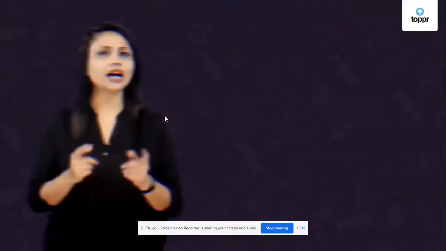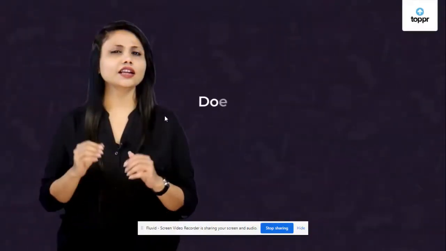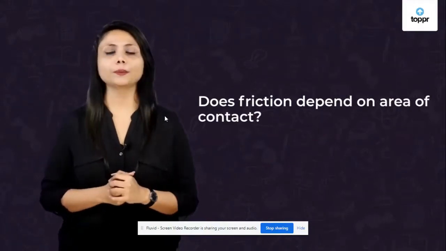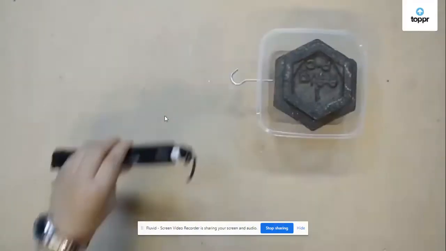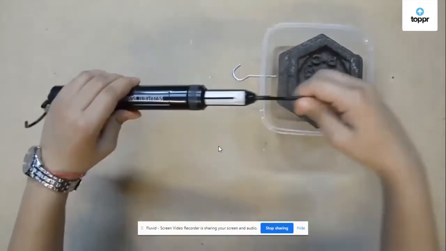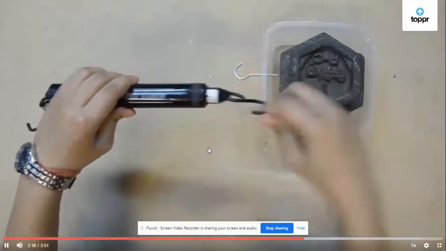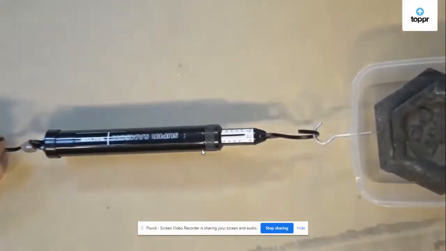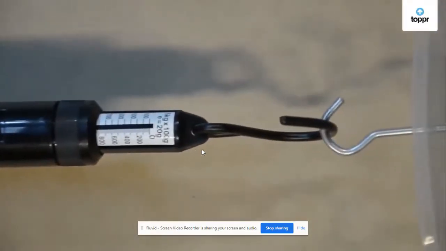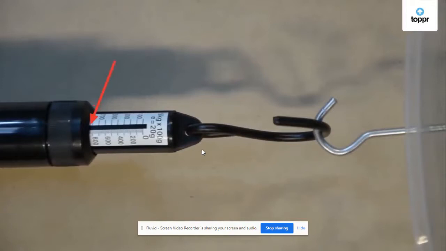Now answer this. Does friction depend on the area of contact? Let's do an activity to find out. We have this box and a spring balance to measure the frictional force. You know how a spring balance works, right? It can tell you the value of the force with which this end is being pulled. So when we drag it over this surface, it will show the reading of the frictional force that is applied on the box. Now the reading is this.